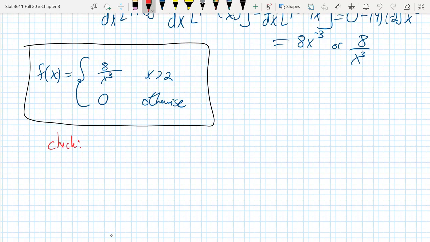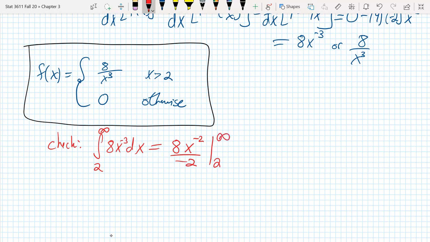Quick check here. How do we know that this works? Well, if this is a valid PDF and we didn't mess anything up, then when I integrate 8x to the minus 3 dx from 2 to infinity, what should that equal? If this is a valid PDF, that should equal 1, right? So let's make sure we didn't mess anything up. So now we're integrating. The power rule for integration is increase and then divide, evaluated from 2 to infinity.